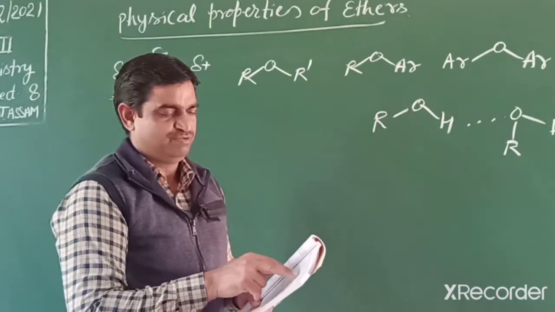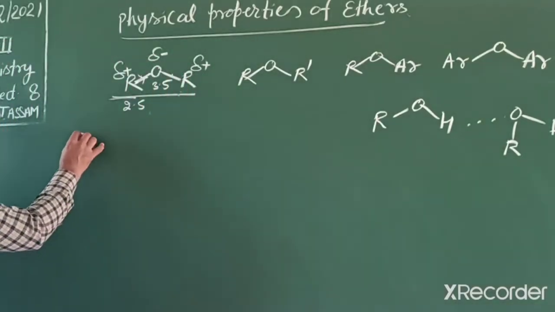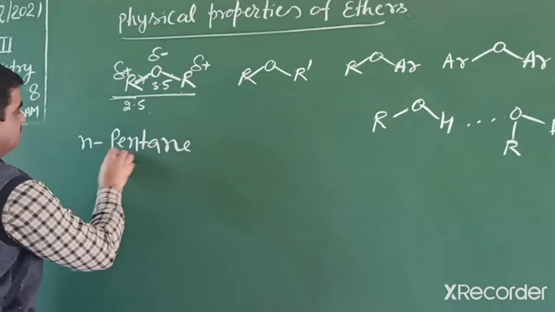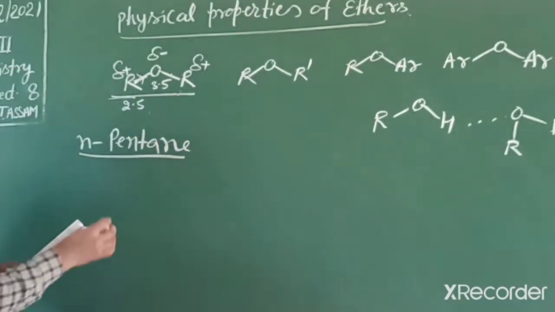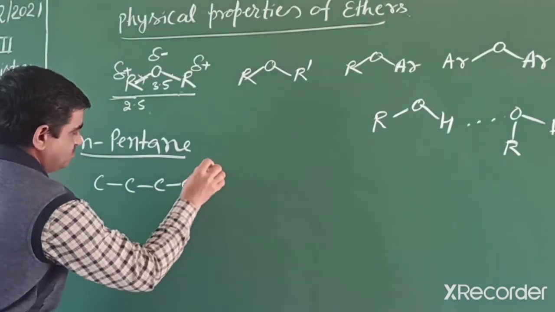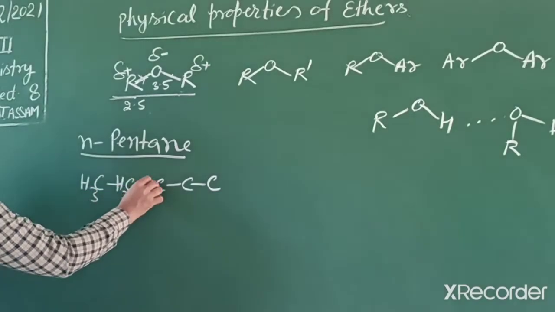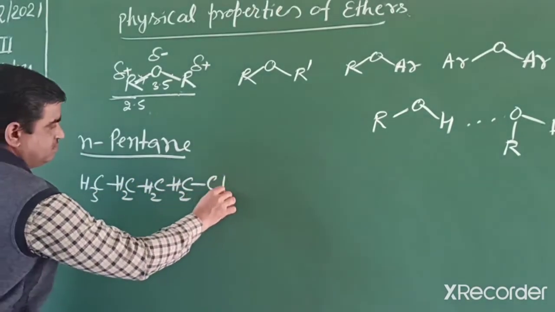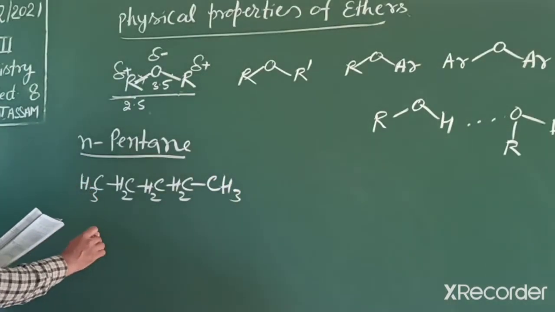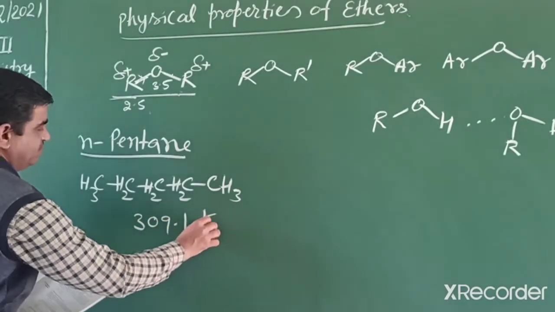Students, in your NCERT book an example is given: normal pentane. If we write its structure, the boiling point of normal pentane is given as 309.1 Kelvin.